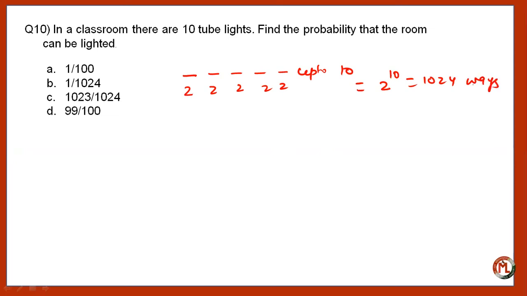Right? Now, out of these 1024 ways, there will be one condition when all the tube lights will be in the off mode, and in that case, the room will be dark. So in that case, the room will not be lighted.